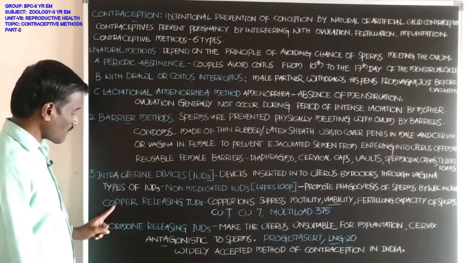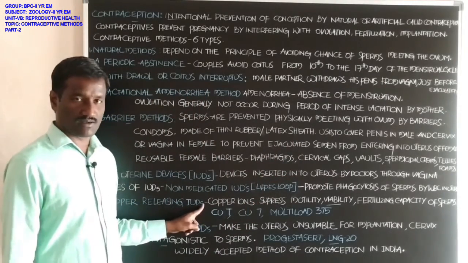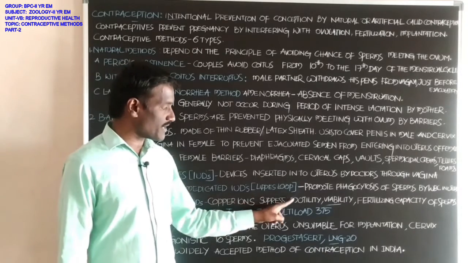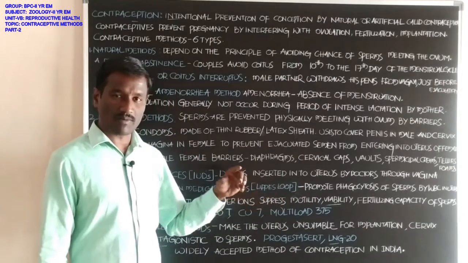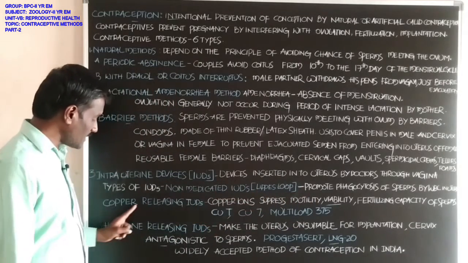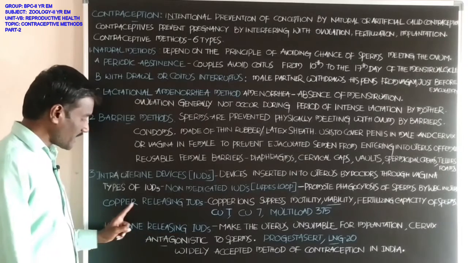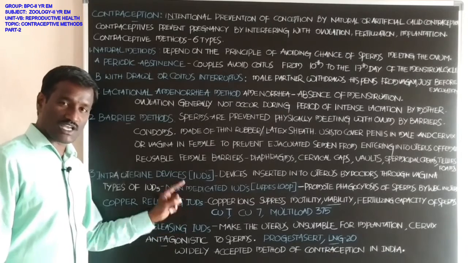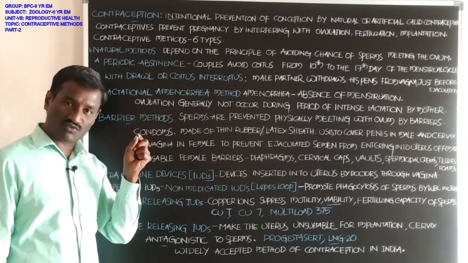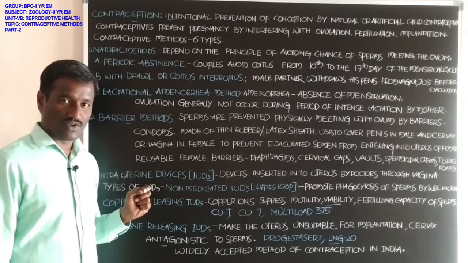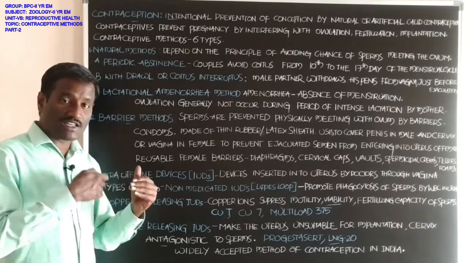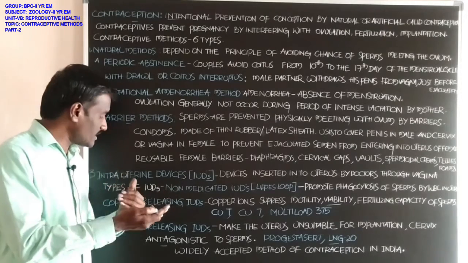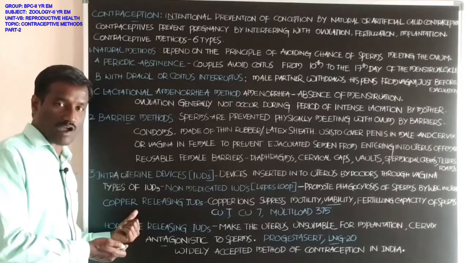Next, another type, copper releasing IUDs. Copper ions suppress the motility. These are the copper ions released by IUDs, which are present in the uterine part of the female reproductive system. When sperms or semen enter the uterus, these IUDs release copper ions.